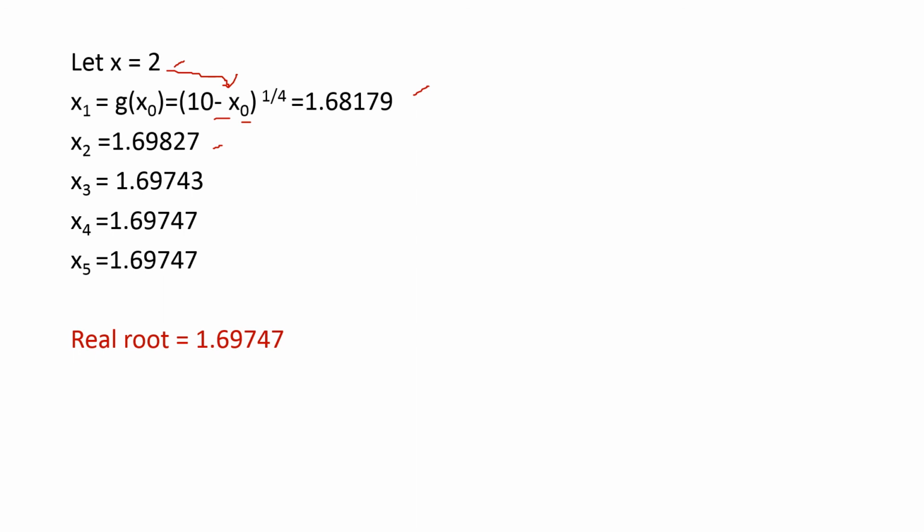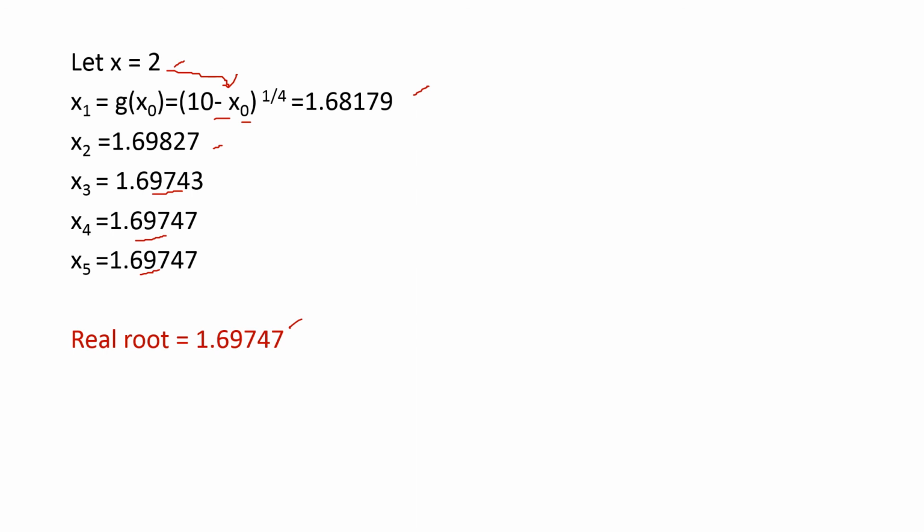So in our question it is given that you have to find the answer up to 4 decimal places. So here 1.6974, see, up to 4 decimal places this is the value. Here also 1.6974, here also 1.6974. So you can write the real root is equal to 1.69747.